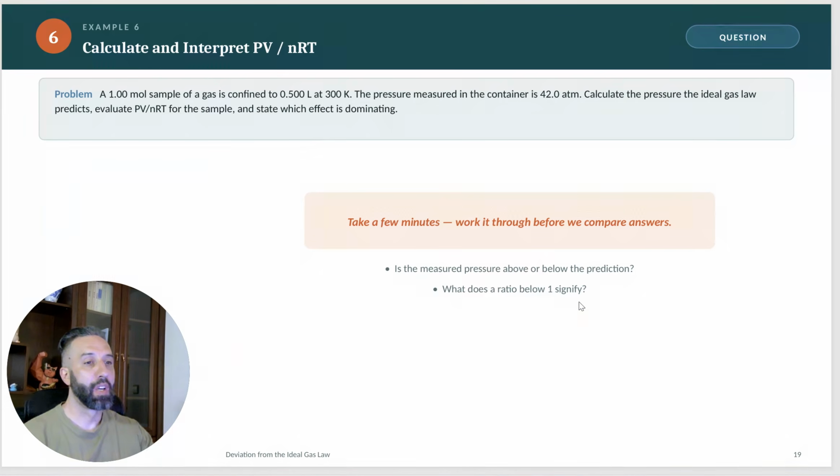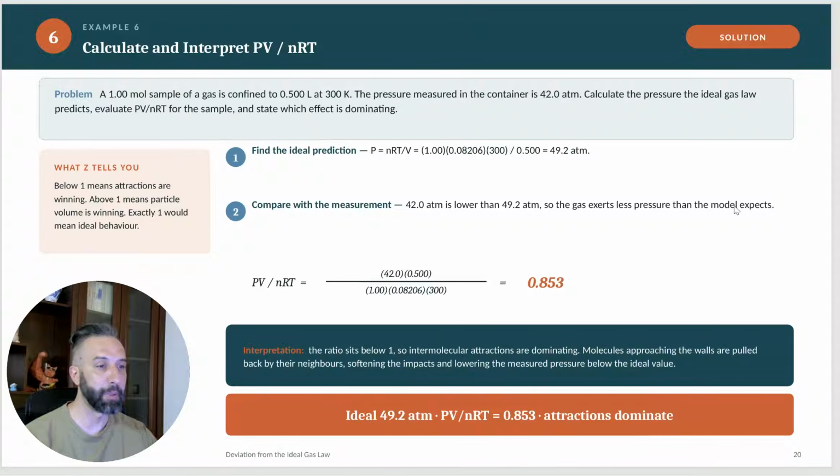A 1 mole sample of a gas is confined to 0.5 liters at 300 kelvins. The pressure measured in the container is 42 atm. Calculate the pressure from the ideal gas law and see which state is dominating. So we will calculate the pressure from PV equals nRT.